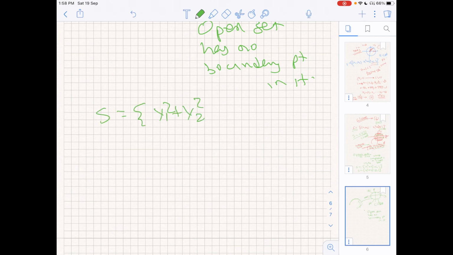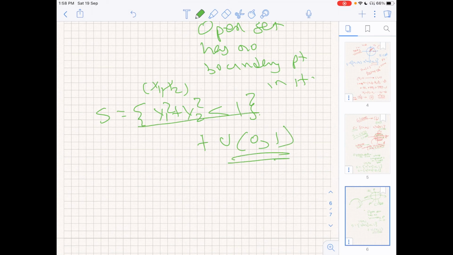For example, if I say the set of all (x1, x2) such that x1 square plus x2 square is less than 1, union (0, 1). So I have added one boundary point to an open set. So now the set which I have got is neither closed nor open.